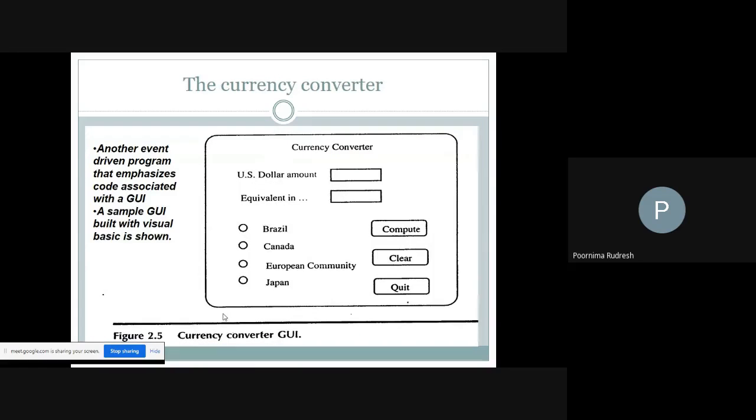It is the real. The Canadian currency is the dollar, the European currency is the euro, and Japan's currency is the yen. Based on the user's requirement, the user can convert the US dollar amount to the equivalent Brazilian reals, Canadian dollars, European euros, or Japanese yen.